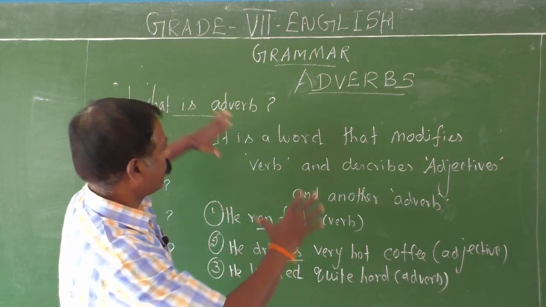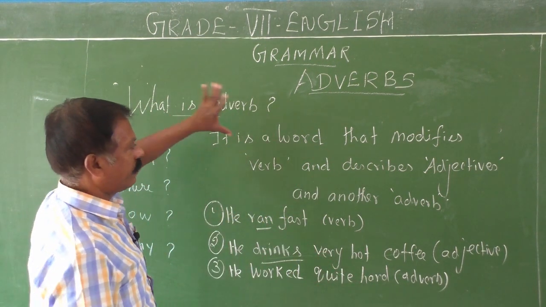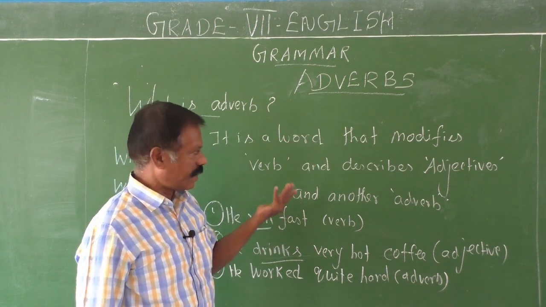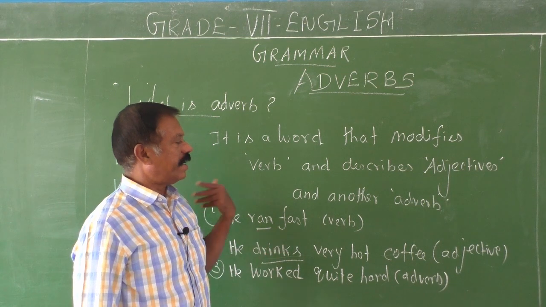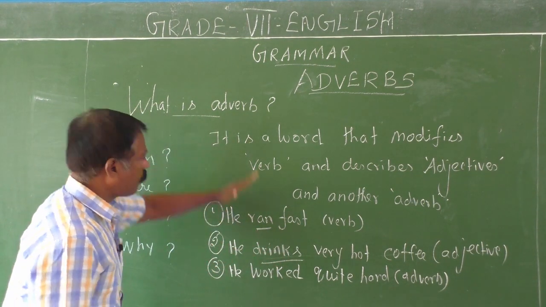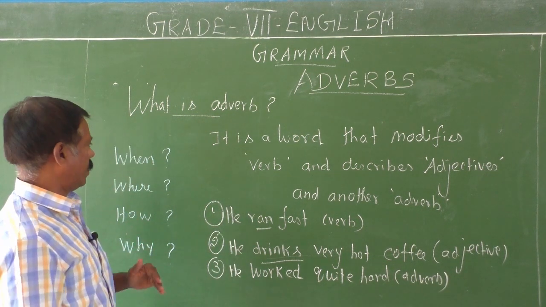Okay children, now you come to the definition. An adverb is a word that modifies a verb like this. It describes an adjective like this, and it describes also another adverb like this. Okay? Yes, now. This adverb answers the following questions.